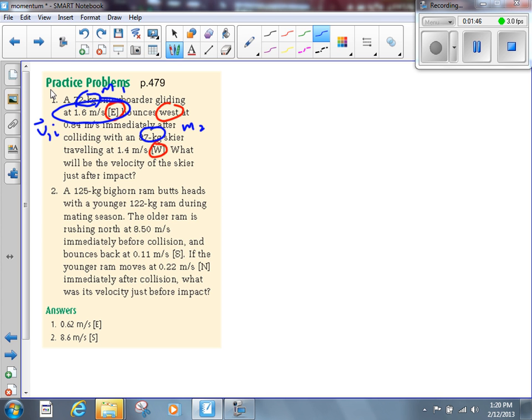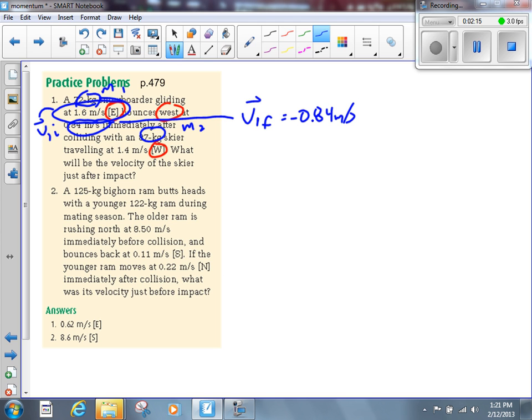He bounces west at 0.84. So we're going to say V1F, the final velocity of guy number 1, is going to be 0.84. Is that right? What's wrong with it, Patrick? It should be negative, right? And I've got a very good chance of remembering that it should be negative because as soon as I saw that word west, I circled it in red to draw my attention to it.